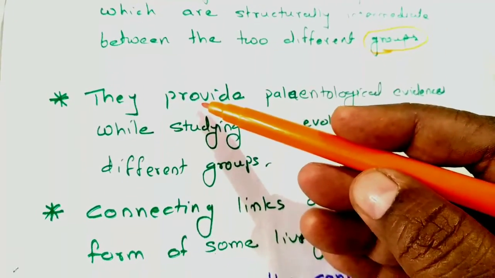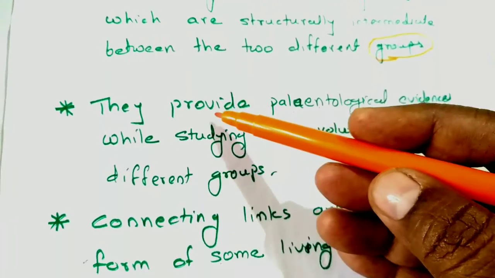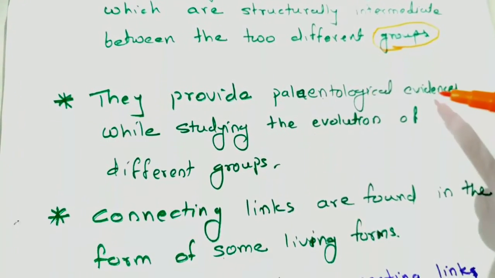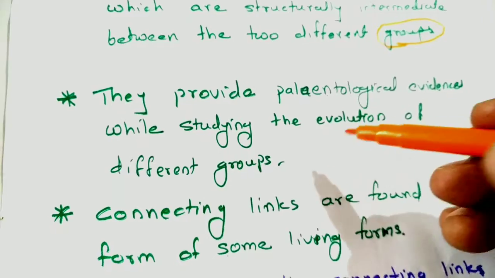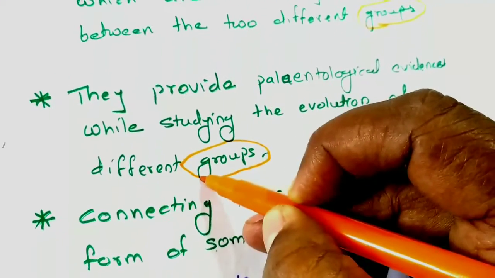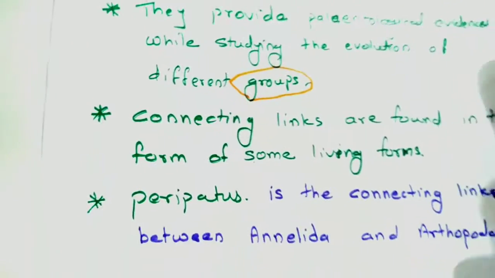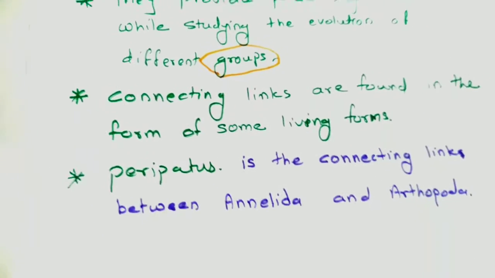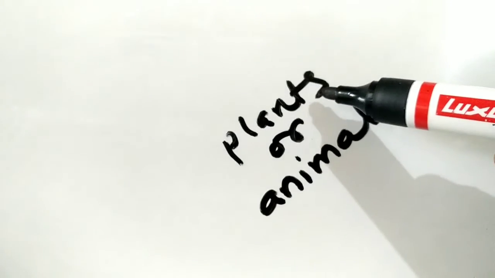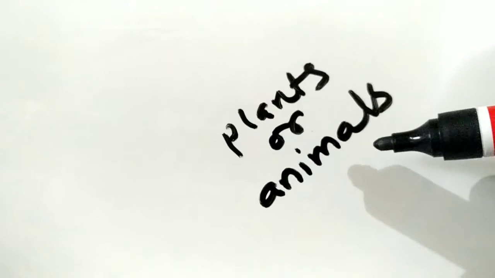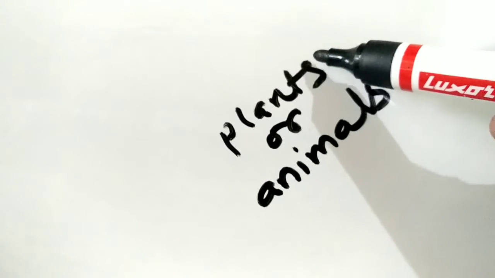These connecting links provide paleontological evidences while studying the evolution of different groups. So connecting links are formed in the form of some living forms. They are examples from plants and also from animals.